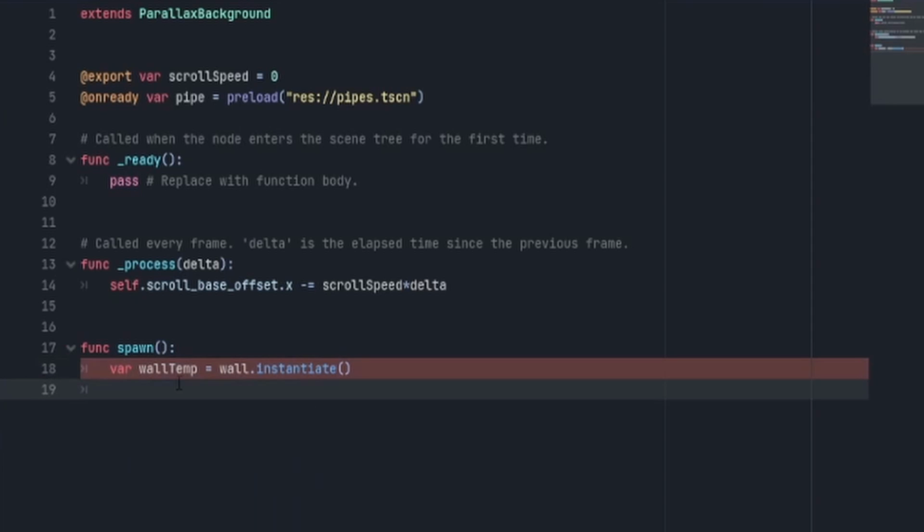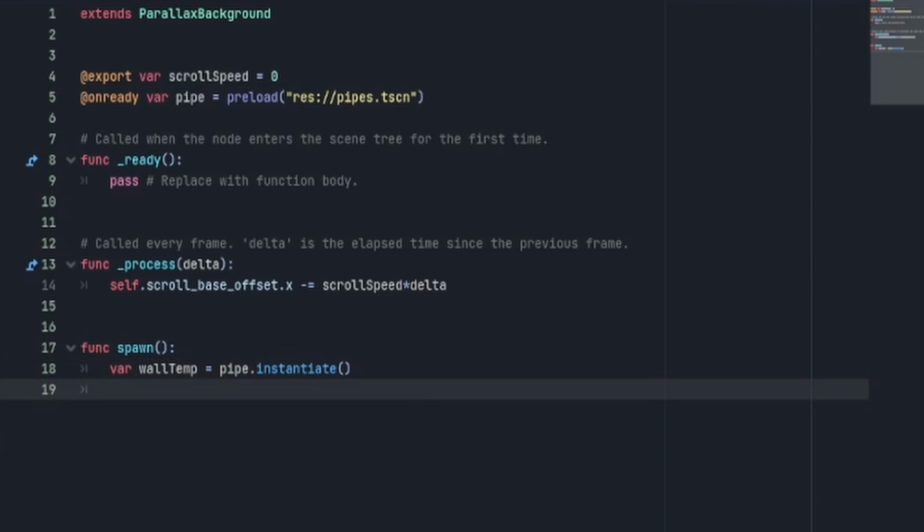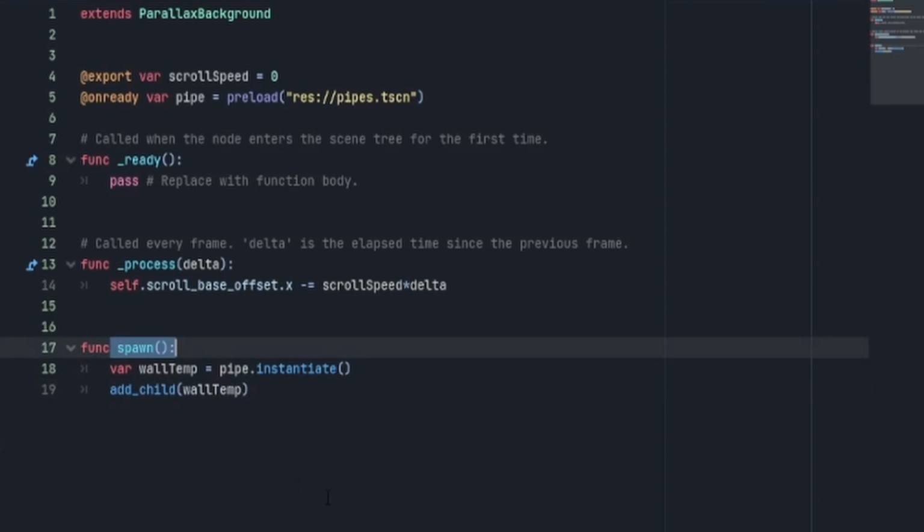Now, in our function spawn, we're going to do something called variable wall temp. And then we're going to make it equal to the pipe.instantiate. And then we're going to say add child, because instantiating it doesn't actually add it to our scene. It just creates the object. Now we're going to add the child into our scene. And that is it for the spawn.